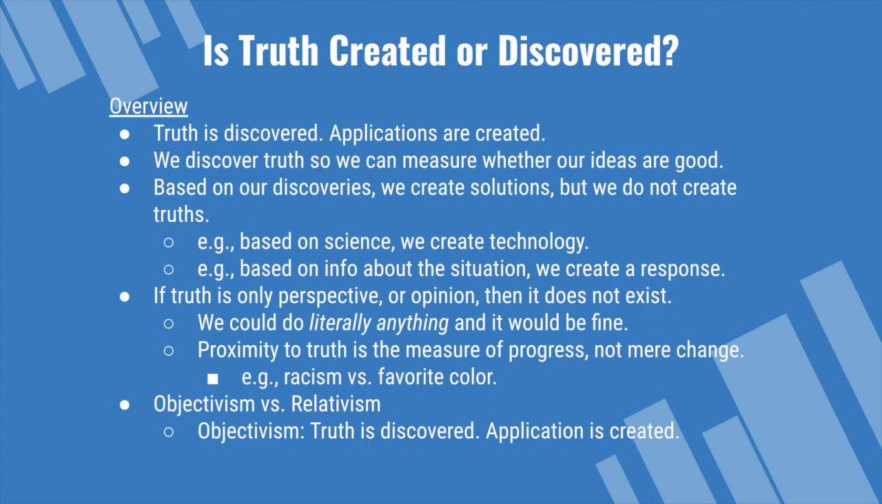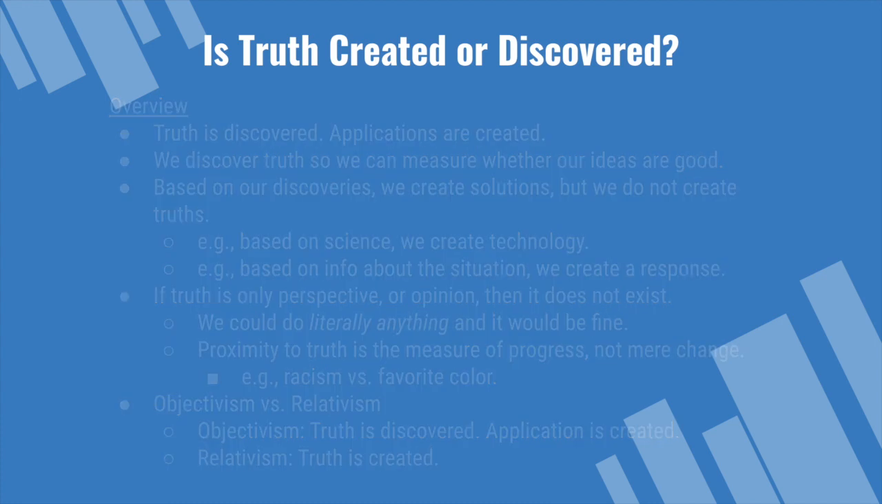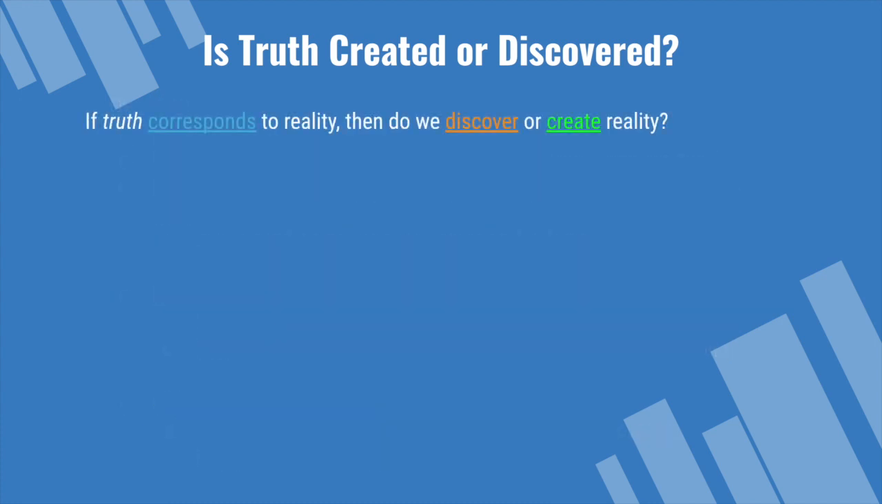Objectivism versus relativism is an important distinction here. Objectivism says that truth is discovered and application is created. Relativism says that truth is created. Let's dig in. If truth corresponds to reality, then do we discover or create reality? For example, we discover that the earth is round.